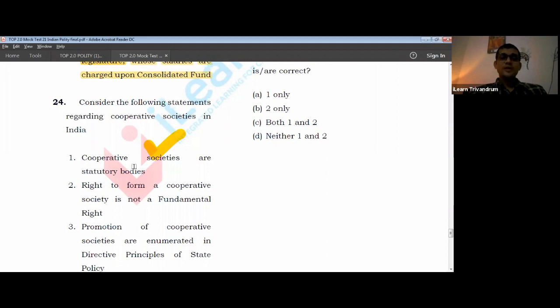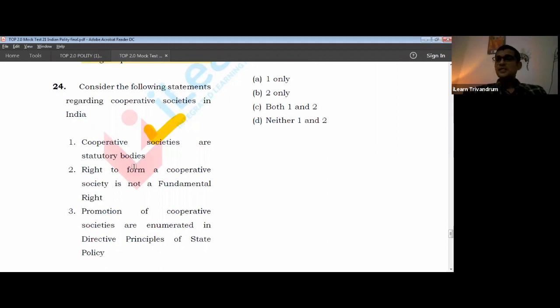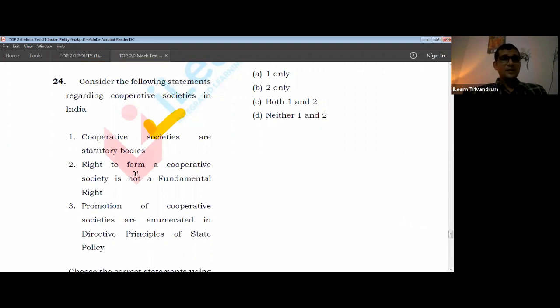Right to form cooperative society is not a fundamental right. Is it so? Is it not a fundamental right? There was an amendment to Article 19 a few years back. Just look into that. Okay, this is mentioned in your textbook. It's mentioned in Article 19 also. Please look into that. It is a fundamental right.